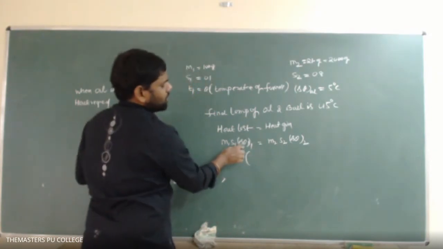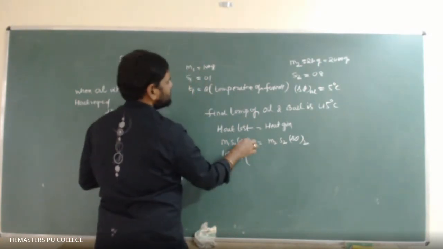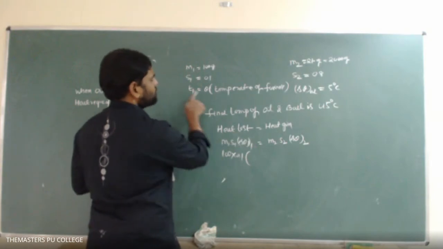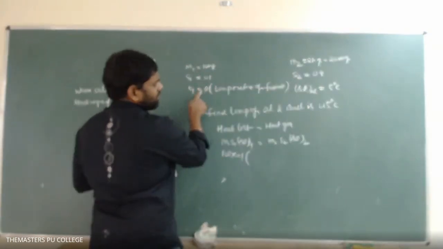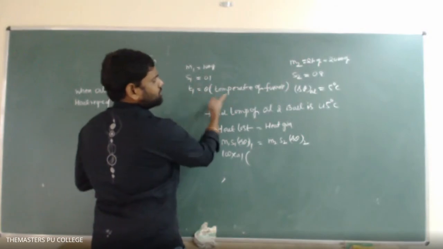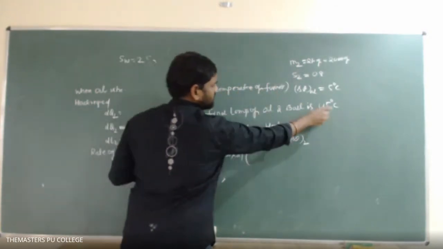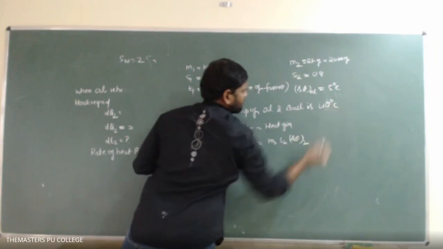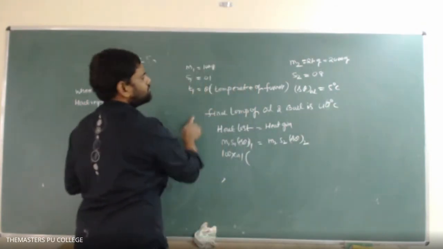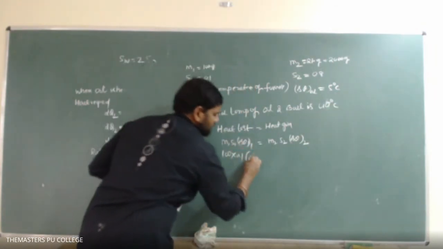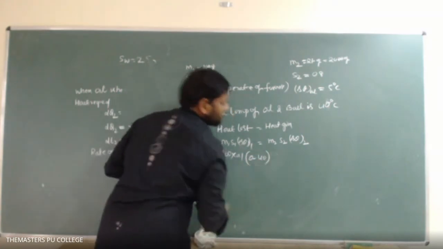Here this is important. This copper ball was initially at theta. The final temperature of the system is 40 degrees centigrade. So the fall in temperature of the copper is theta minus 40.